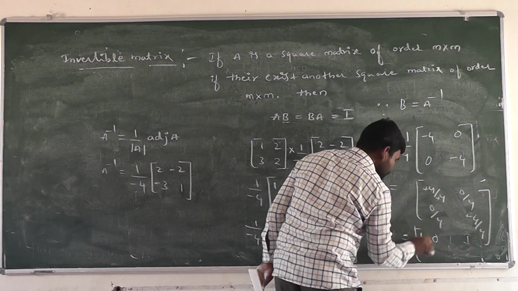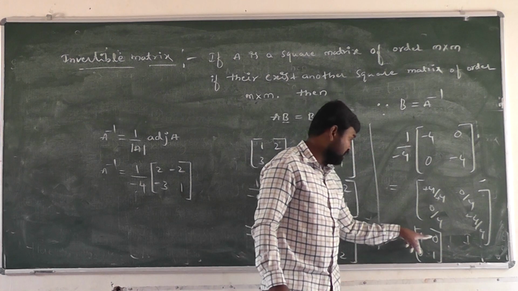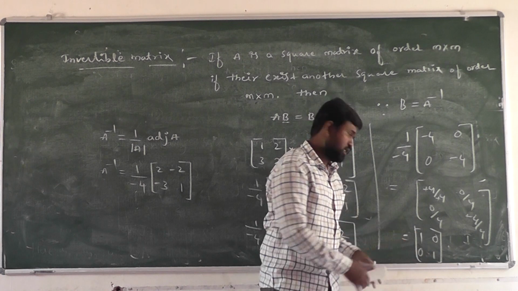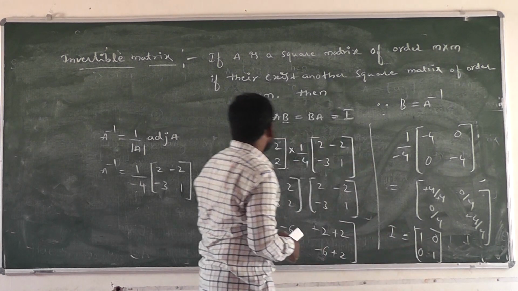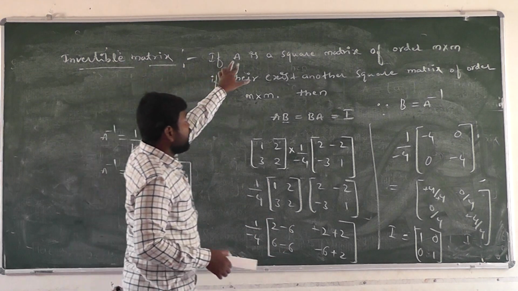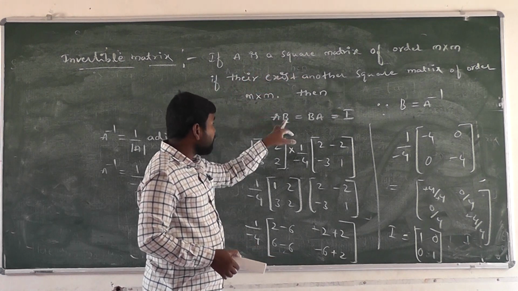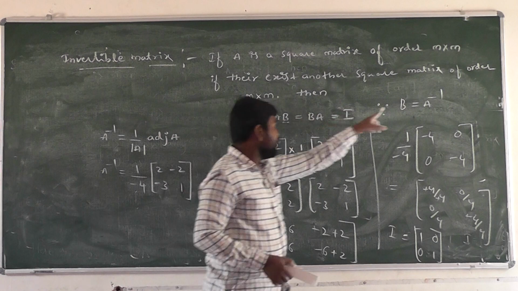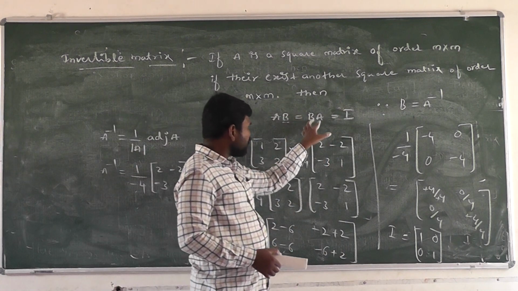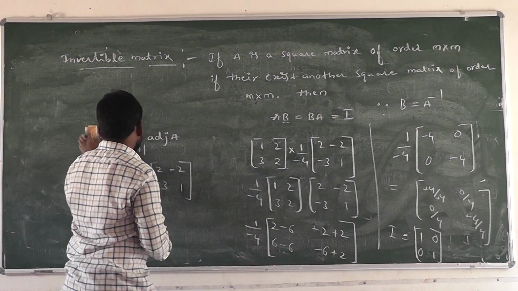1, 0, 0, 1. What is this matrix? Identity matrix. The identity matrix is one whose principal diagonal elements are equal to 1 and non-diagonal elements are 0. A matrix is said to be invertible if A is a square matrix of order m cross m and there exists another matrix B. Here B is called the inverse of A. Then AB equals BA equals I, the identity matrix.